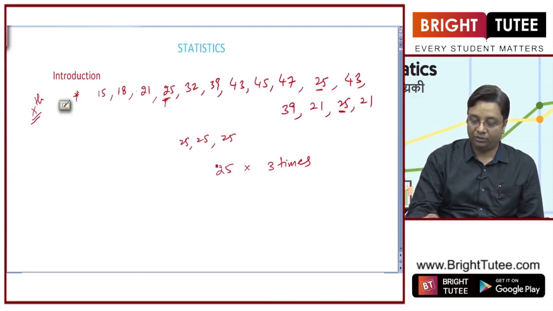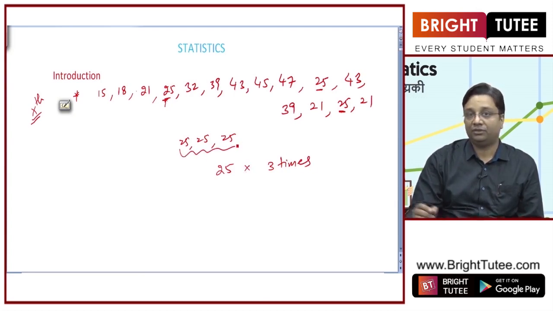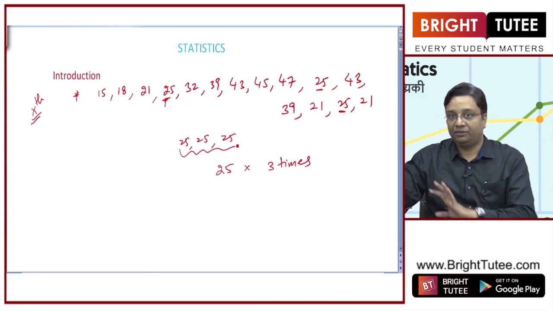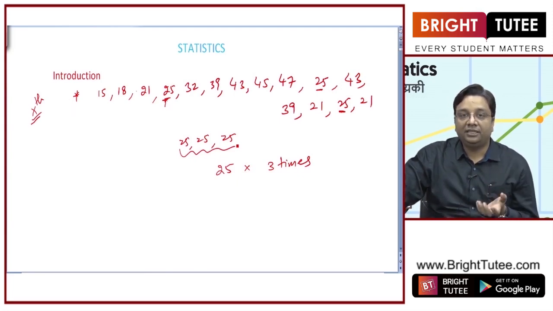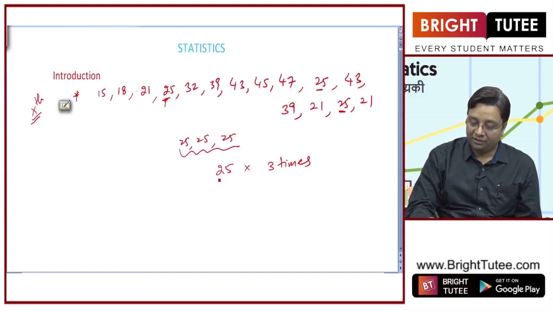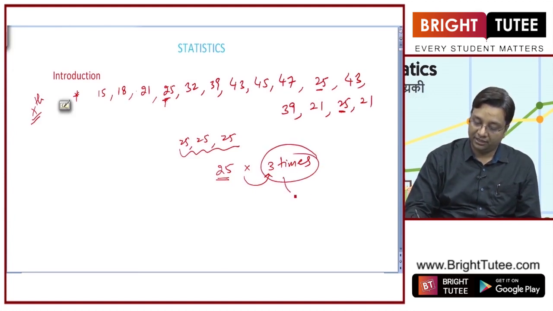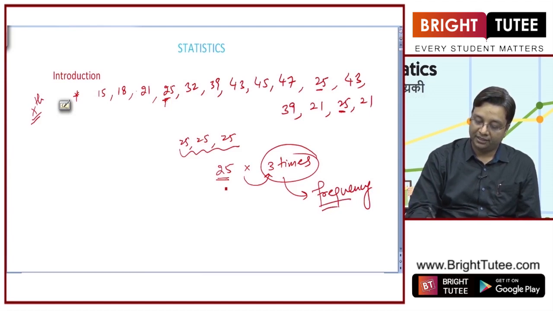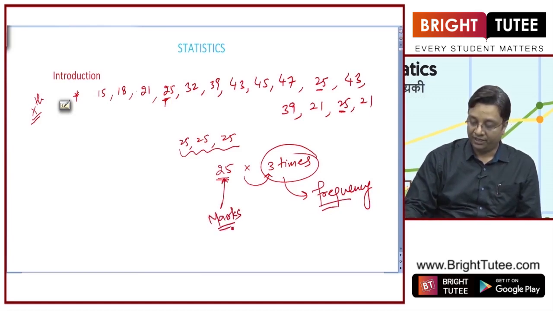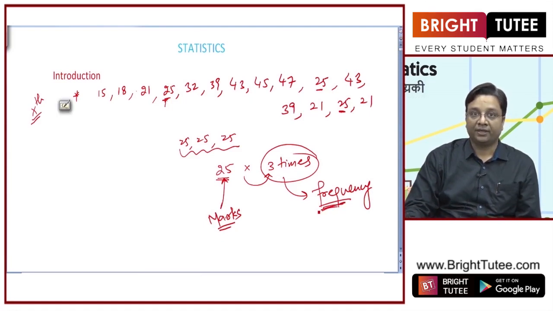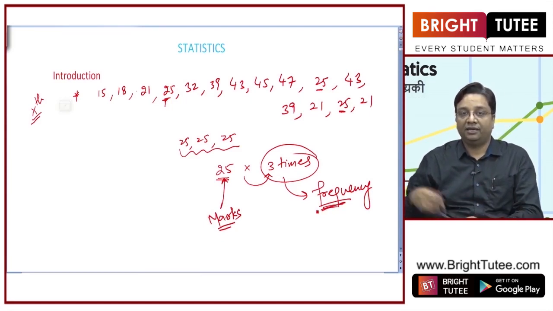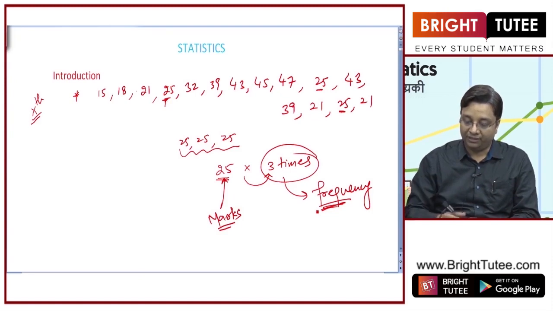Rather than writing it 3 times, what I can say is that 25 appears 3 times in this data. So this 3 times is its frequency. This is the marks of a student, and this is the frequency, that 3 students have got the same marks, which is 25.